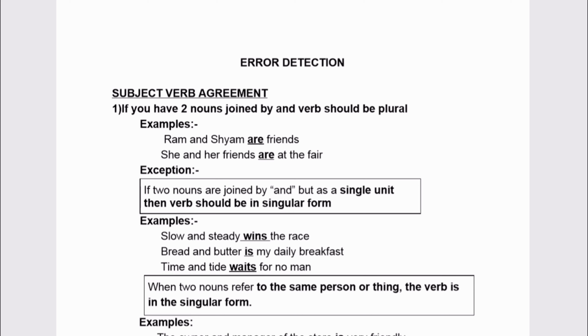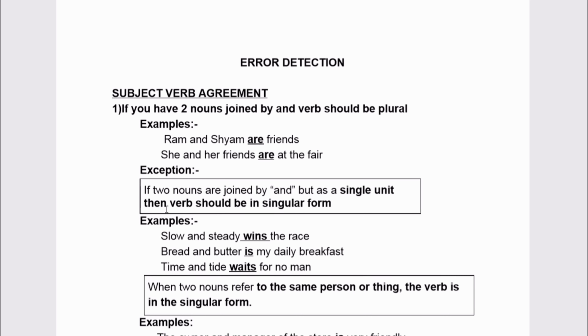See the second example, she and her friends. Here two nouns are joined together by using and word, that is by using and conjunction. So we will be getting are. She and her friends are at the fair. Here are some exemptions in this rule.